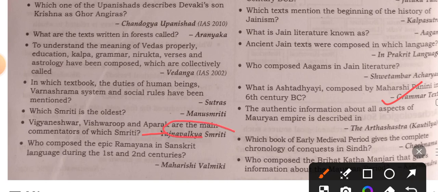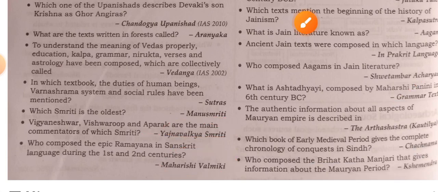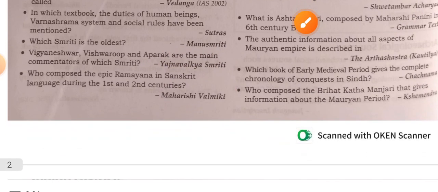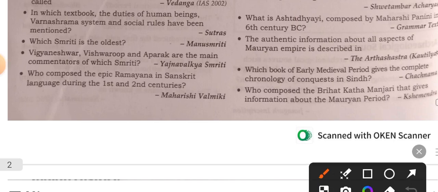Yajnavalkya Smriti. Who composed the epic Ramayana in Sanskrit? Maharshi Valmiki. The authentic information about all aspects of the Mauryan empire is described in the Arthashastra. It was written by Kautilya, also known as Vishnugupta and Chanakya.